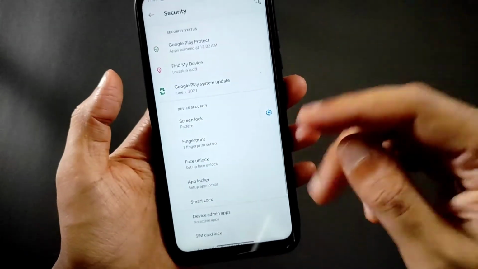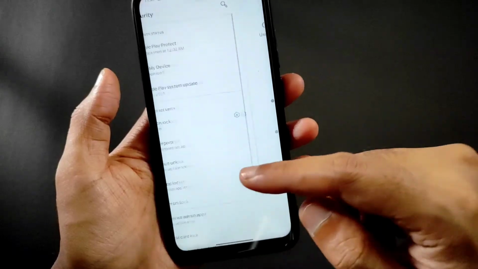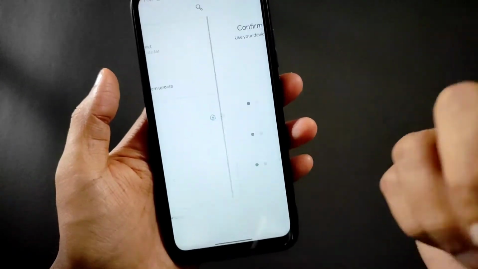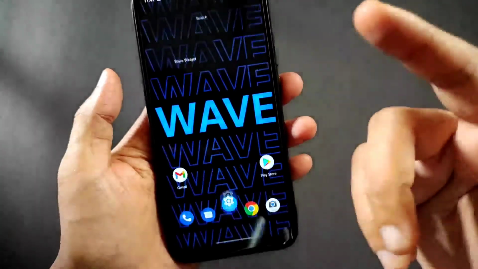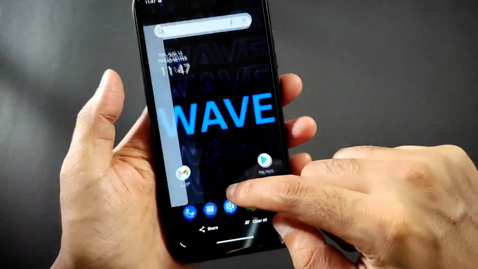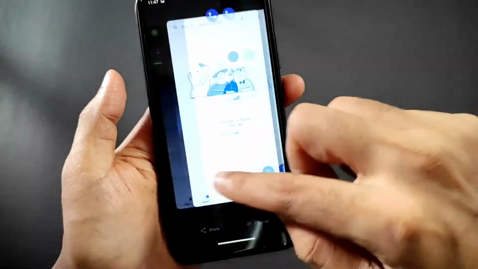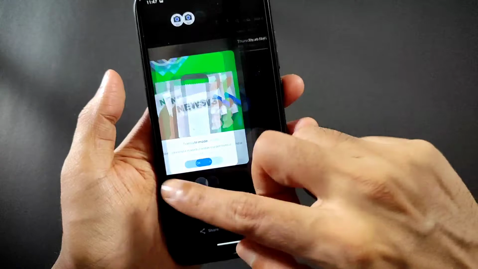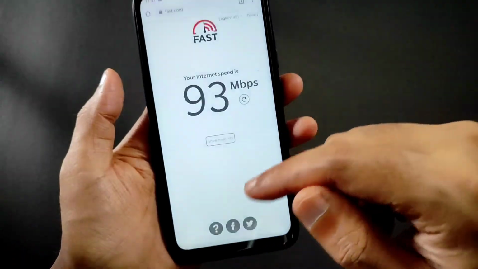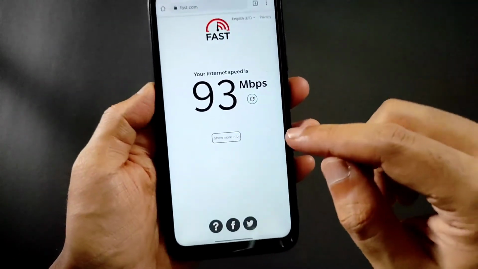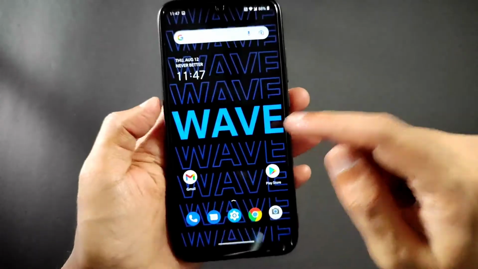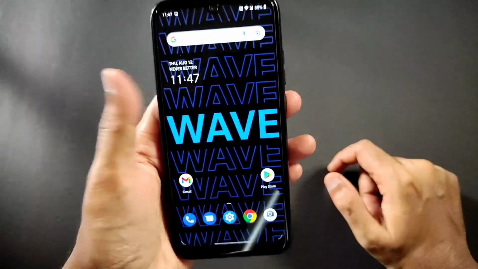Even in security features, you get face unlock. App locker is also given. You can use it if you want. And this is how the WaveOS is, and these are the recent apps. You can scroll from here, and let me show you. It is not reloading. That means the RAM management is also good in this ROM.